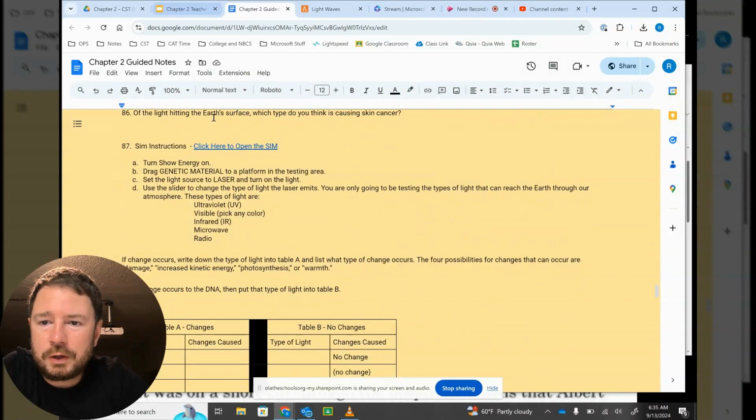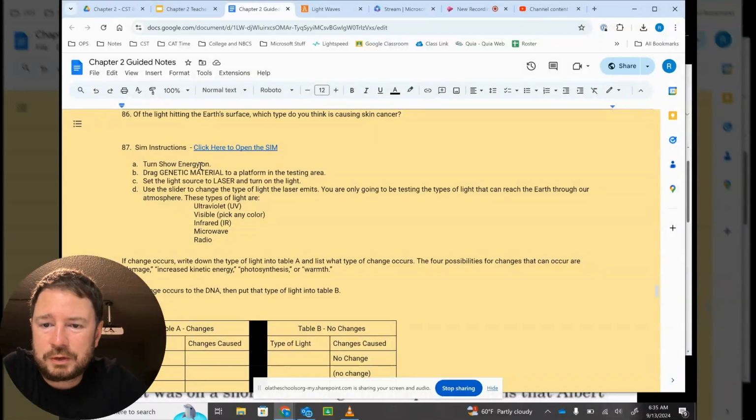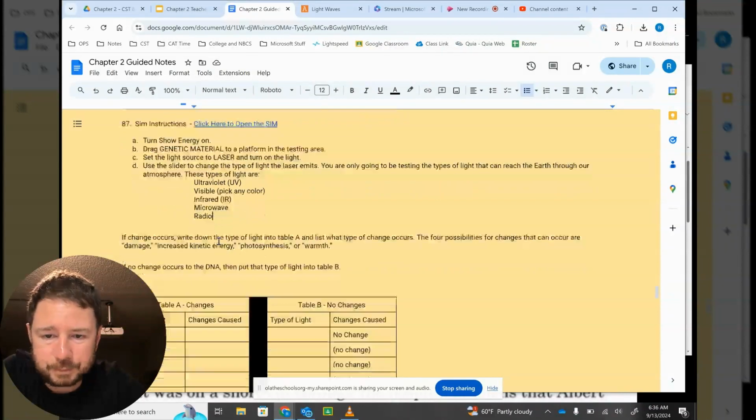Okay, we are going to use the sim to test those types of light. So what you're going to do, click here to open the sim. You're going to turn on show energy. You're going to put genetic material to the platform in the testing area. Set the light source to laser and turn the light on. And then use the slider on the laser to change the type of light that the laser emits. You're only going to be testing the types of light that can reach the Earth through our atmosphere. So you're only going to be testing these 1, 2, 3, 4, 5 types of light. You do not need to test X-rays or gamma rays.